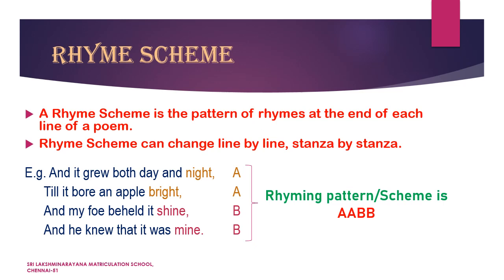Does it rhyme with shine or bright and night? It rhymes with shine. So you have to take the word mine as B. So now we have derived the rhyming scheme for this given stanza. It is A A B B. Okay children, so this is how you have to write the rhyming pattern or the rhyming scheme of the poem.